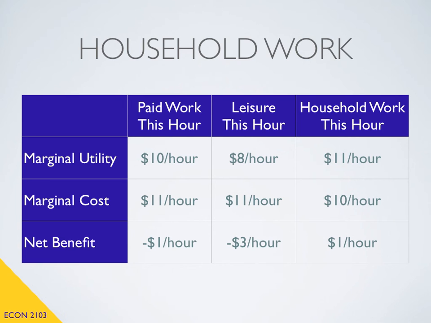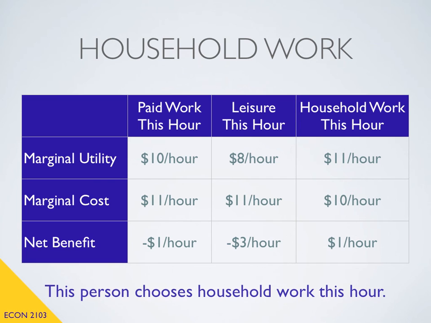Because people do the things that they believe will generate a positive net benefit, in this case it's household work, we would say that this person would choose to do household work. So why do people clean their house? Well, it's because they want to. Why do people do their dishes? It's because it makes them happier. Why do people do all these things to improve their homes? It's because it gives them a positive net benefit.